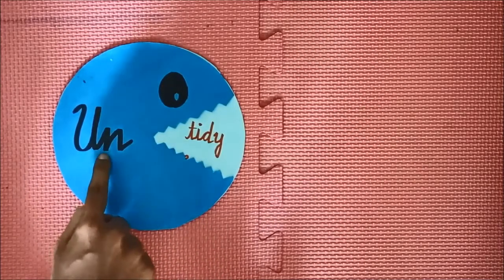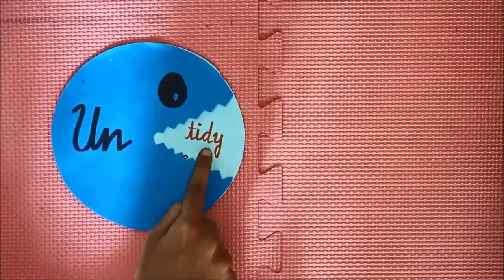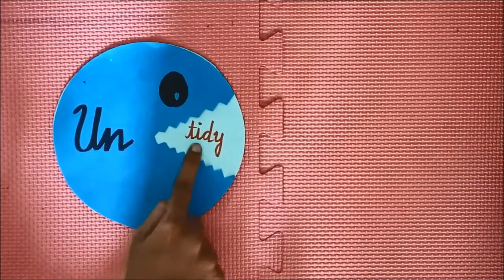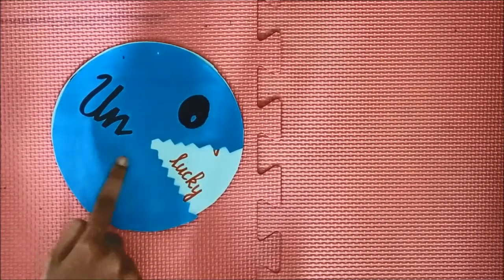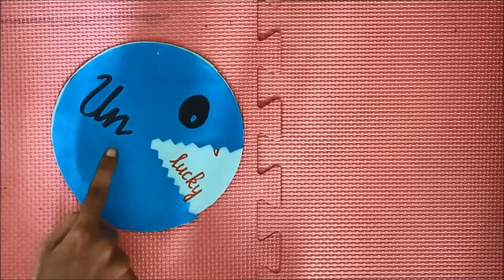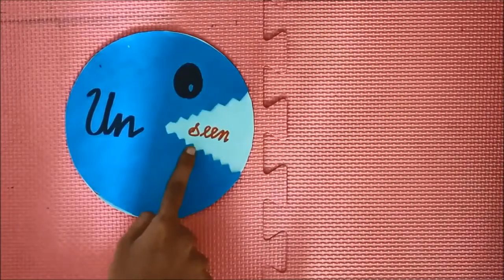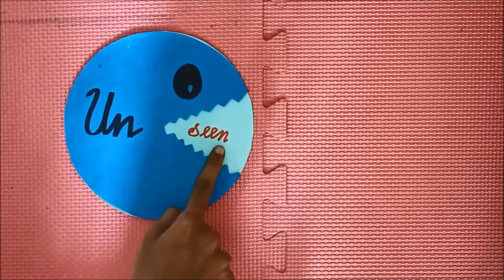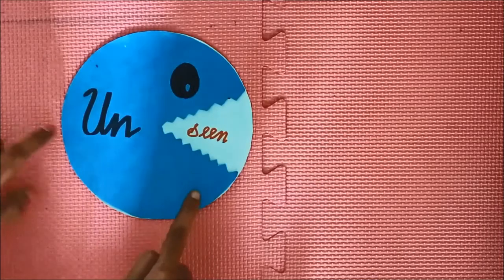Okay, what is meant by prefix? When we add the letters to the beginning of the root word, that is known as the prefix. So the root word is tidy. Okay, so untidy. And the next one is unlucky. Unlucky. Lucky is the root word. Un is the prefix. And the next root word is seen. S-E-E-N, seen. Unseen.